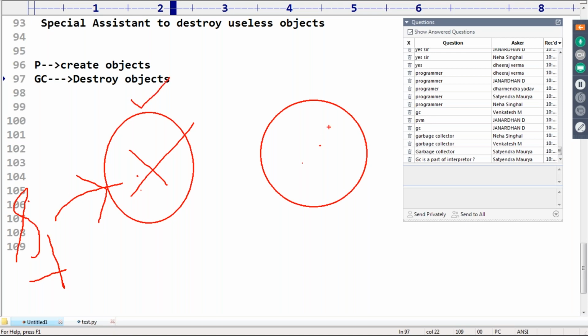But this object does not have any reference, so you can't use it. Automatically this object is eligible for garbage collection, and the garbage collector is going to destroy it.